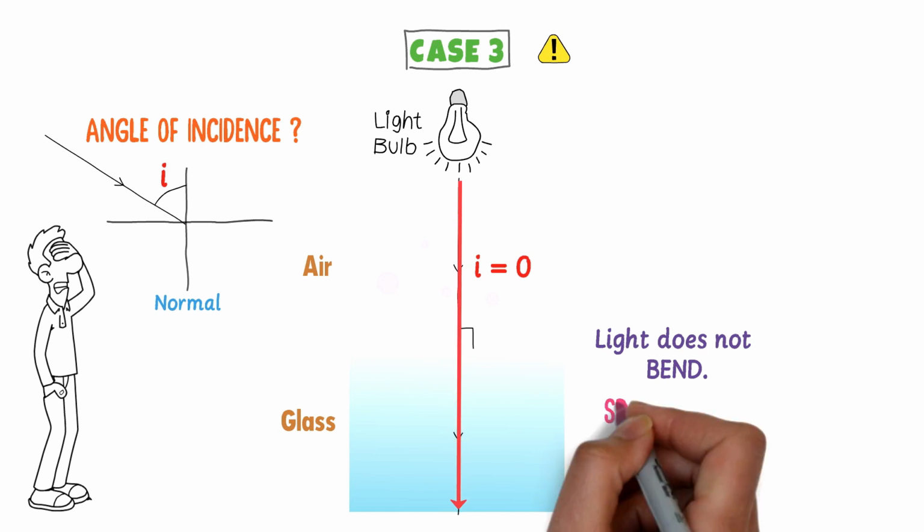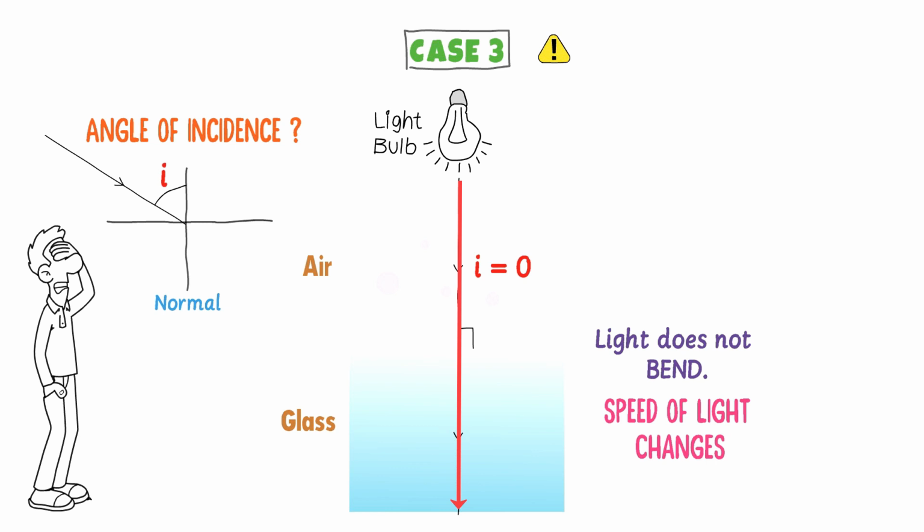But remember that speed of light changes in the glass. What about the angle of refraction? Well, we learned that both incident ray and refracted ray are at the normal. Thus, incident angle is equal to 0 and refracted angle is also equal to 0. Therefore, remember that light will not bend if it hits the medium normally at 90 degrees and angle of incidence will be equal to angle of refraction.